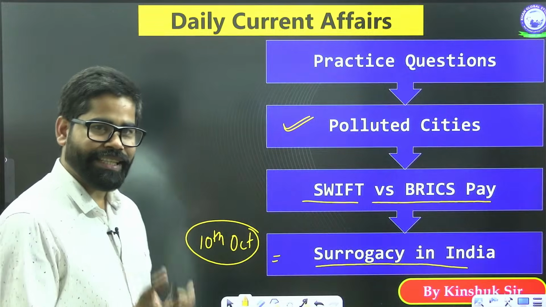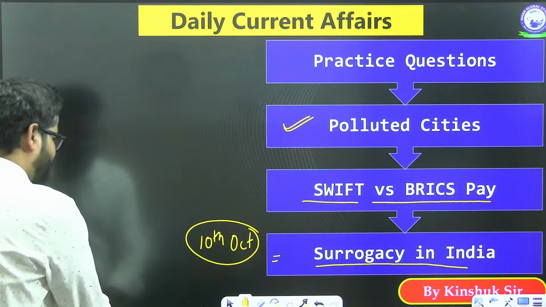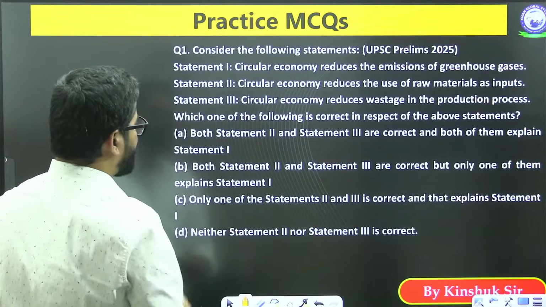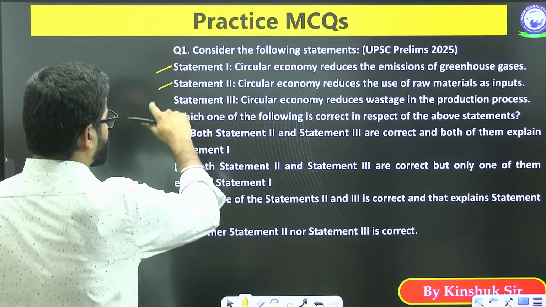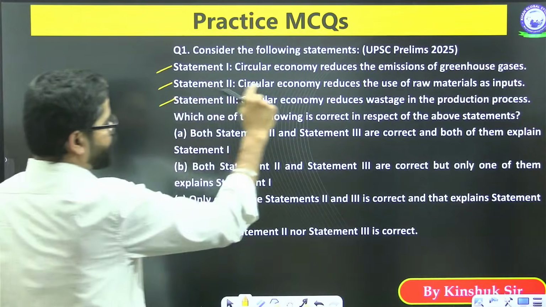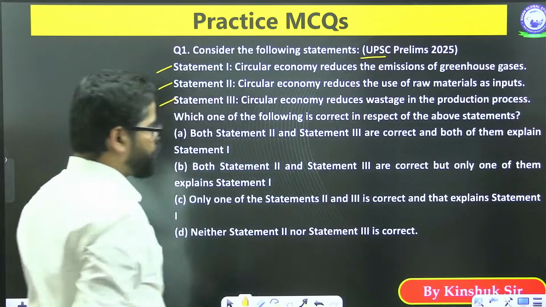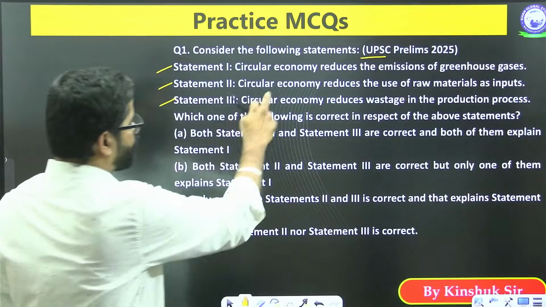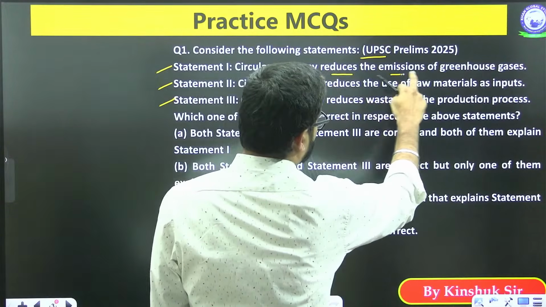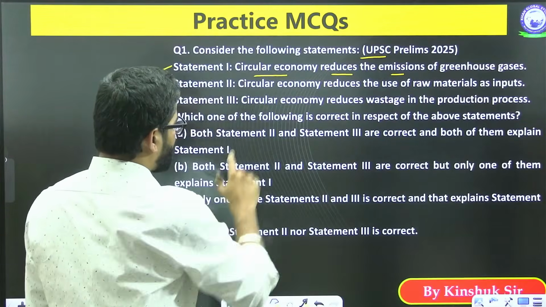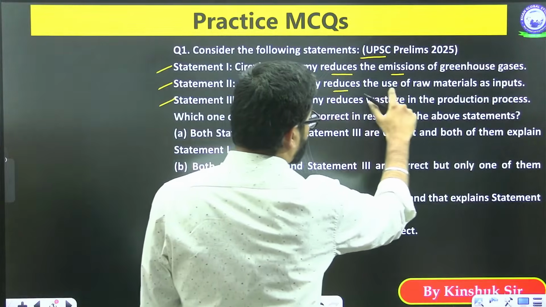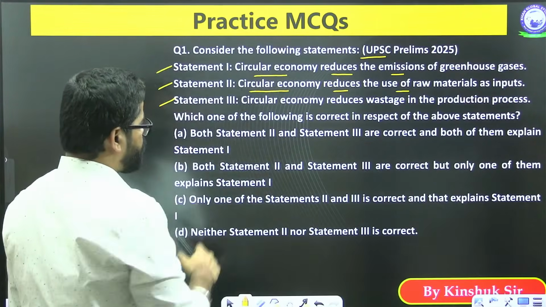So first, let us see some questions. This is one pattern of question where we have one statement, two statements, three statements. This is from UPSC Prelims 2025. Circular economy reduces the emission of greenhouse gases. Circular economy reduces the use of raw materials as inputs.